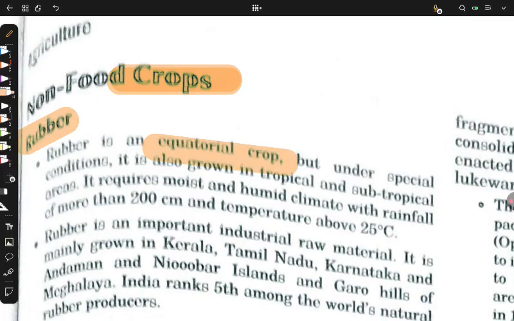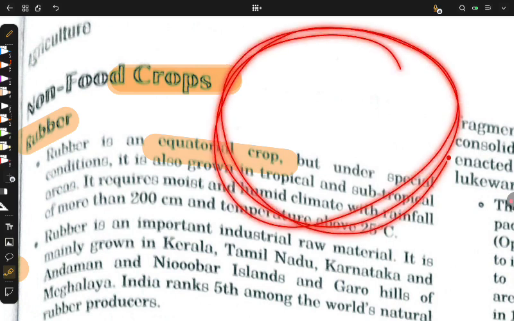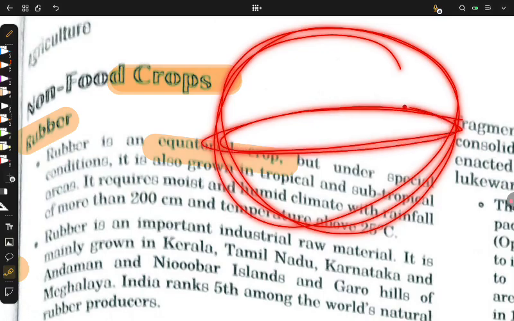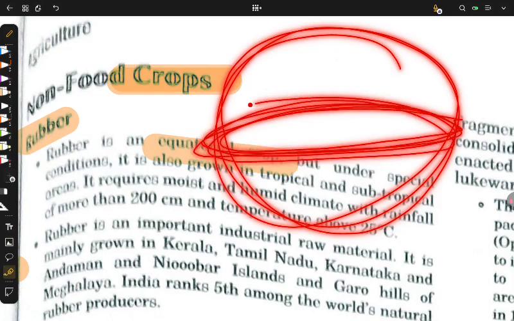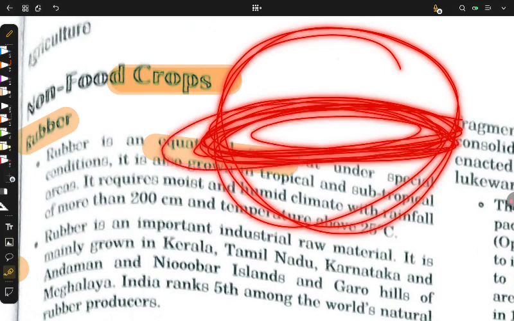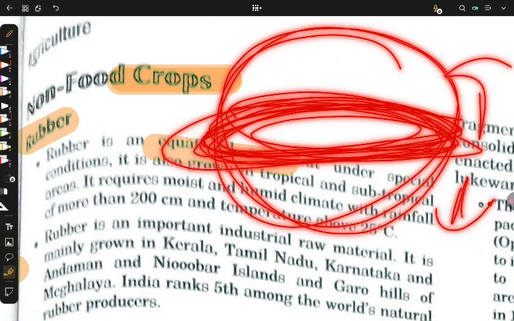See, this is our Earth. It is divided by the equator, a line of latitude. It divides the Earth into two equal parts, northern and southern.